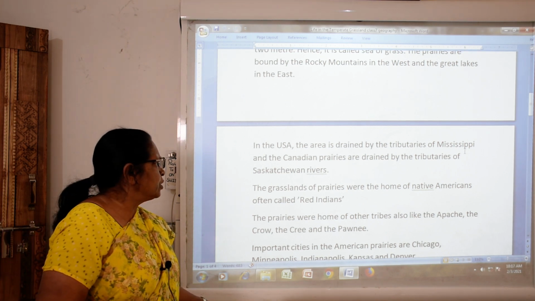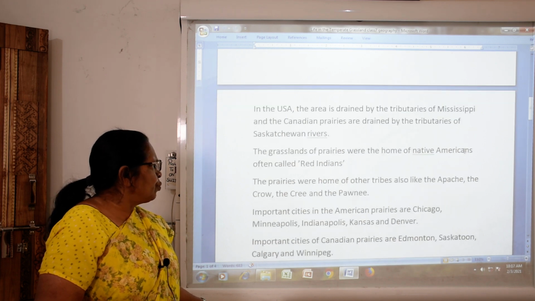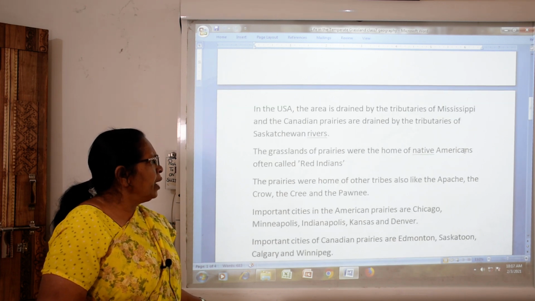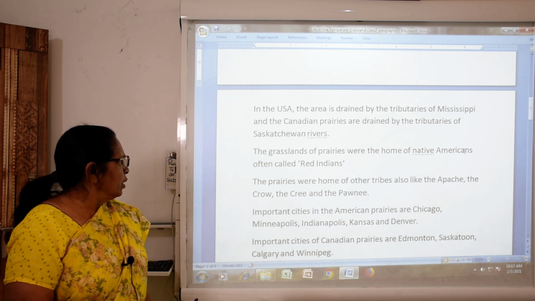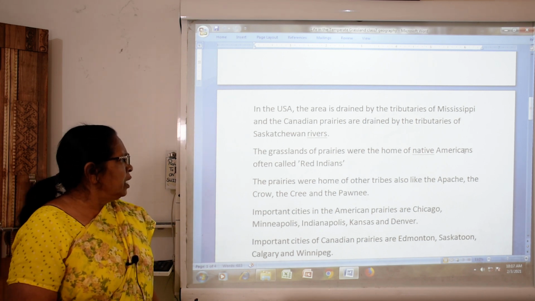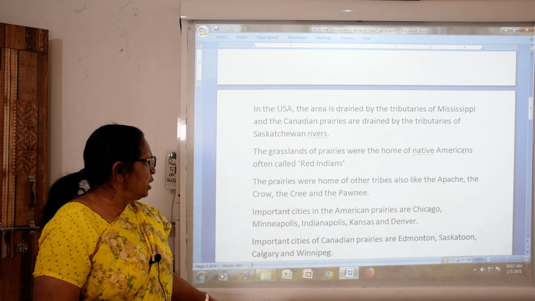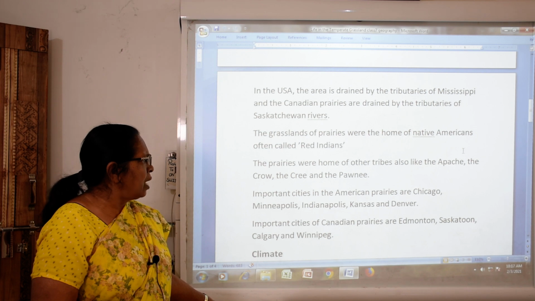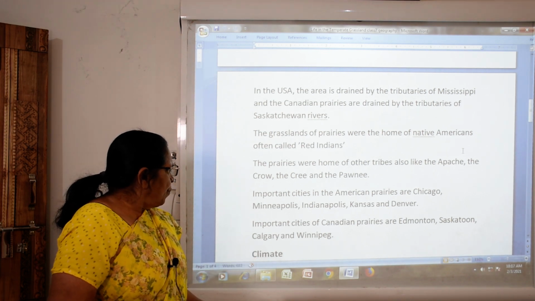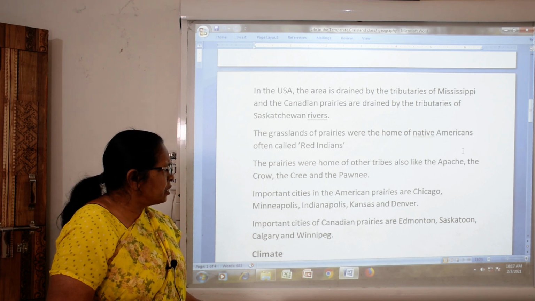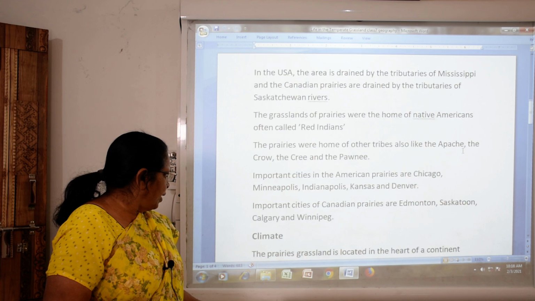Other tribes were the Apache, the Crow, the Cree and the Pawnee. There are many important cities in the American prairies, and the important cities of the Canadian prairies include Winnipeg.